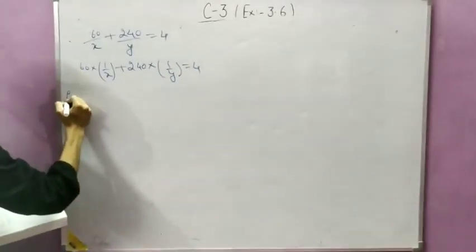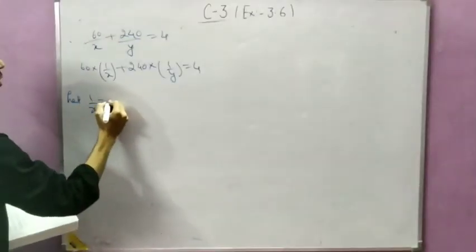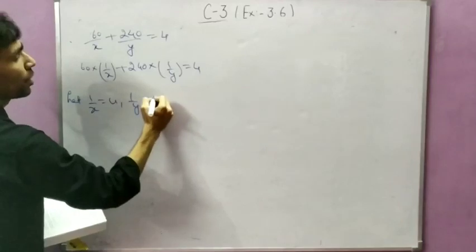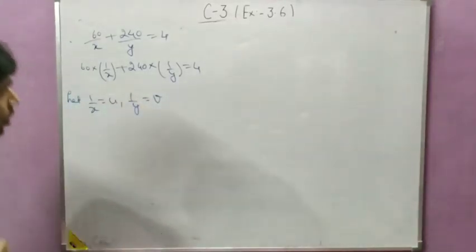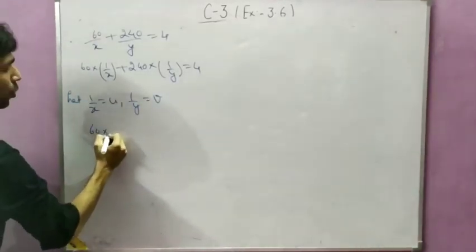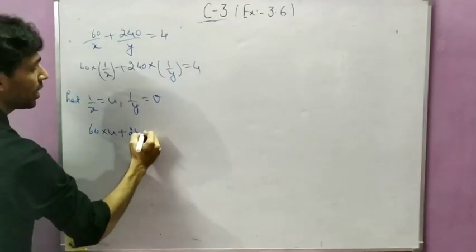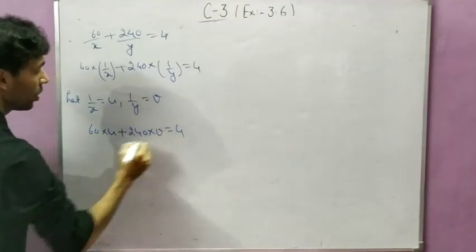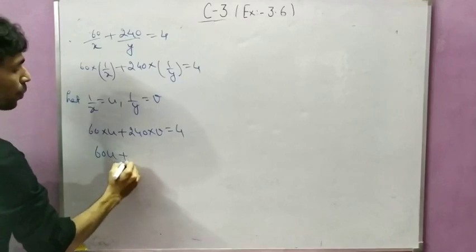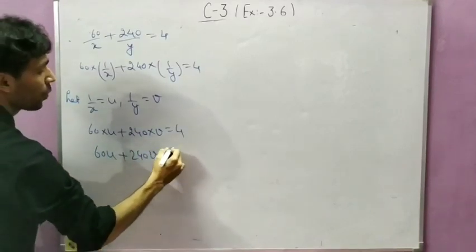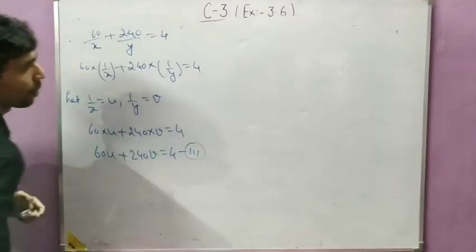Now substitute, let 1 by x equal to u and 1 by y equal to v. Now put, so it will come 60 into u plus 240 into v equal to 4. So 60u plus 240v equal to 4. This is our equation number 3.